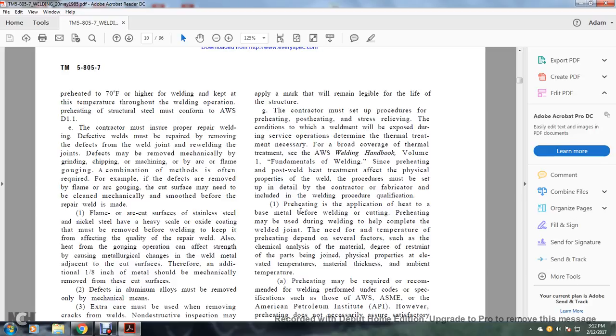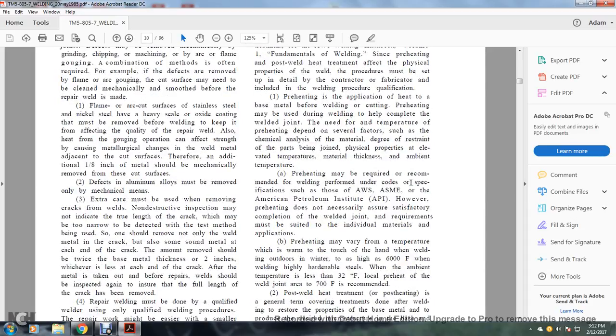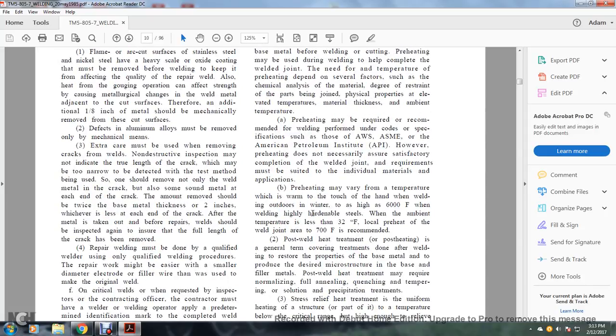Preheating is the application of heat to the base metal before the welding and the cutting. Preheating must be used during the welding to help complete the welding joint. The need for and temperature of the preheating depend on several factors, such as chemical analysis of the material, degree of restraint of the parts being joined, physical properties of the elements, temperatures, material thickness, and ambient temperature. A. Preheating may be required or recommended with welding performed under codes or specifications such as the American Welding Society, the American Society of Mechanical Engineers, and the American Petroleum Institute. However, preheating does not necessarily assure the satisfactory completion of the welding joint. Requirements must be suited to individual materials and applications.